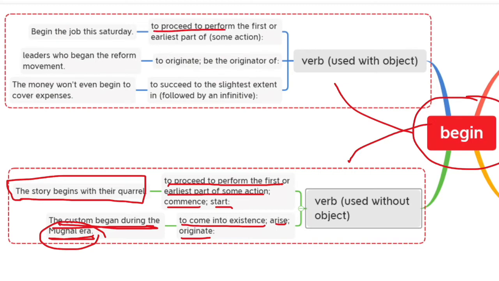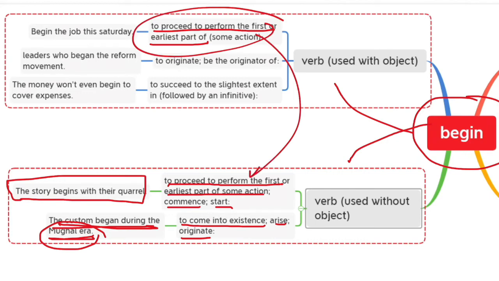To proceed to perform the first or earlier part of some action. It's the same meaning as you can see here; just how we are using it makes it different, as with object or without object. Begin the job this Saturday. Suppose a person had gone to another person for a job, and that person had given him the job, and he told him that you can begin or you can start the job from this coming Saturday.